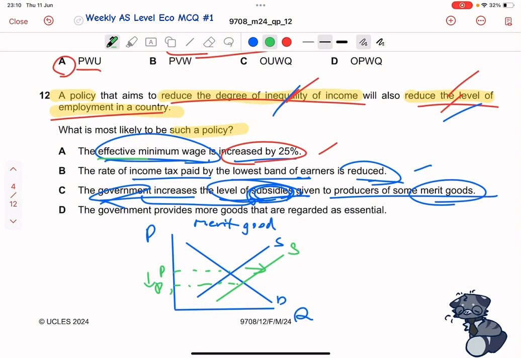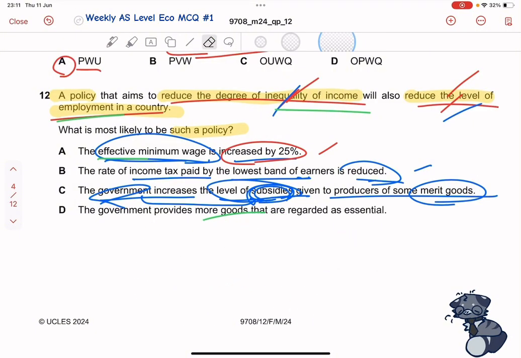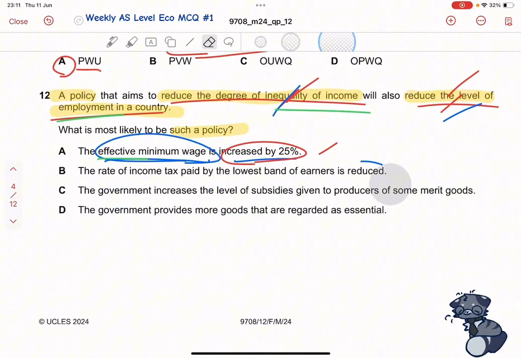So does it reduce the degree of inequality of income? Well, although it is cheaper to buy a merit good, it only affects merit goods and it doesn't exactly affect income. So it doesn't really directly link to equality of income, and it doesn't really mention or talk about employment at all. So I think it's pretty unrelated. It can't be that. It's not exactly related to the question or the information given.